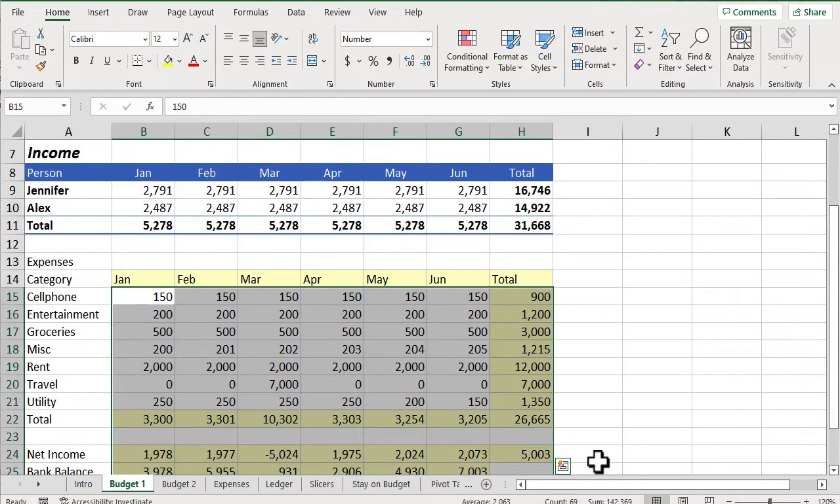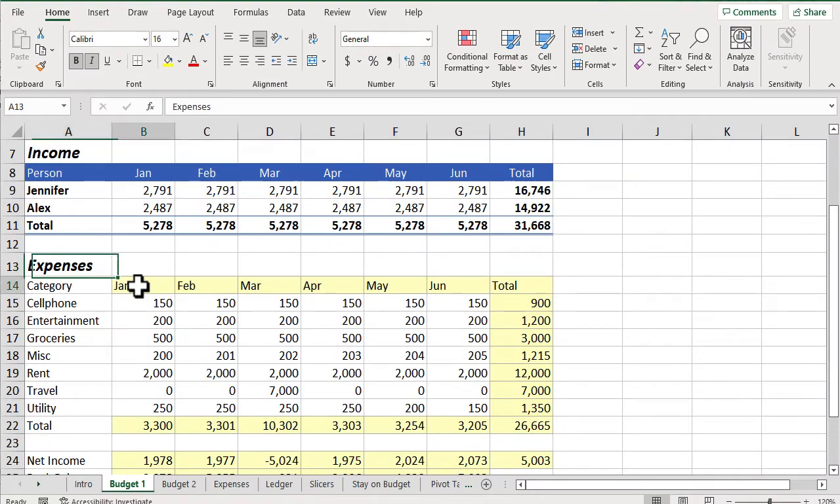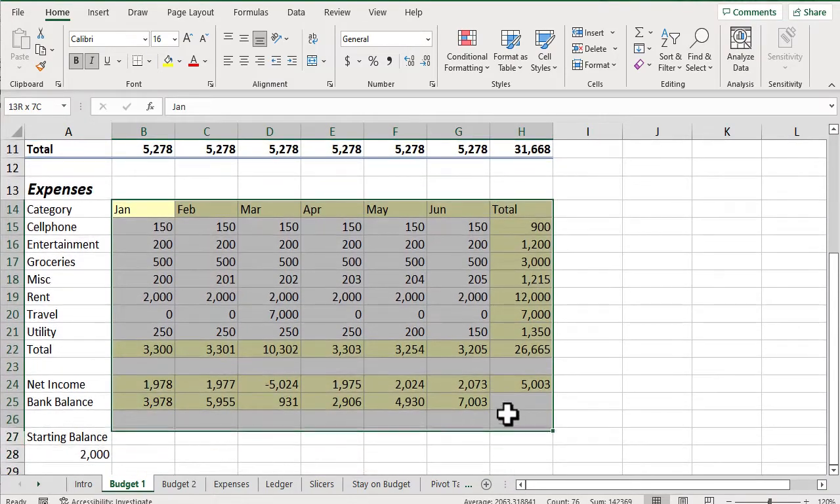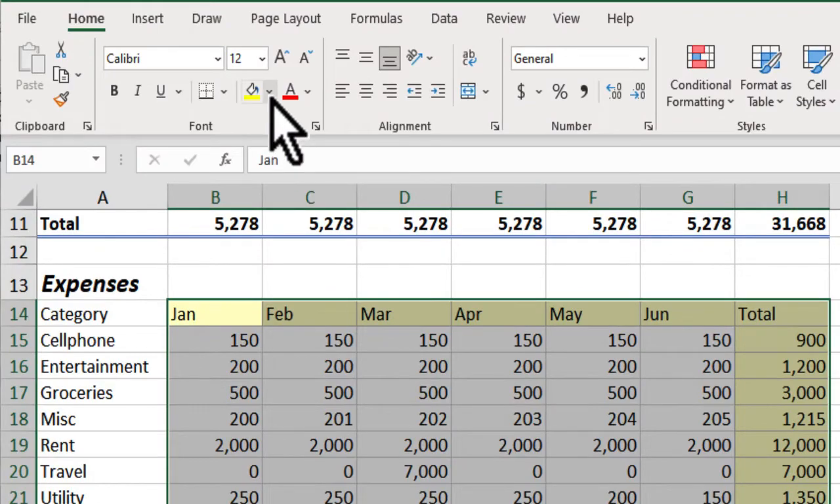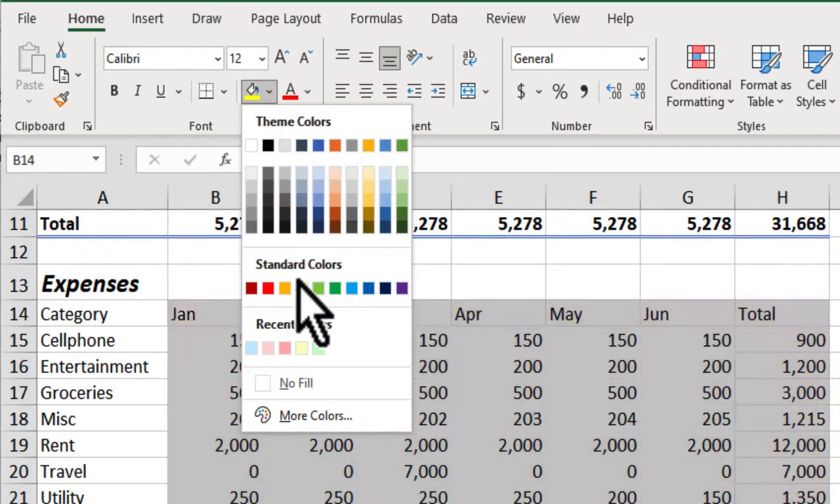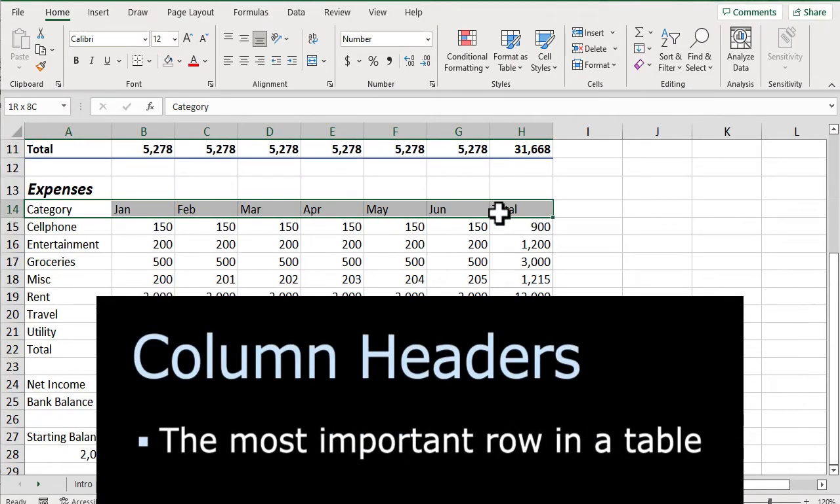That looks better. Now let's fix up the text. Let's set the table title Expenses as bold, italic, and a little larger. Let's get rid of the yellow fill color in some cells. We don't need that anymore. We'll select all the cells and we'll use the fill color button to set no fill. Then we'll highlight the most important row of the table, the column headers.